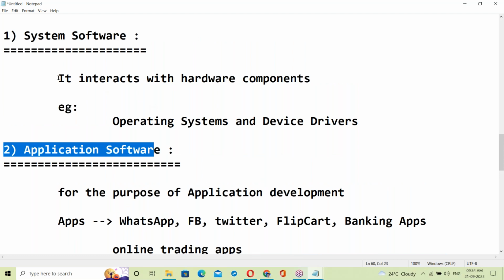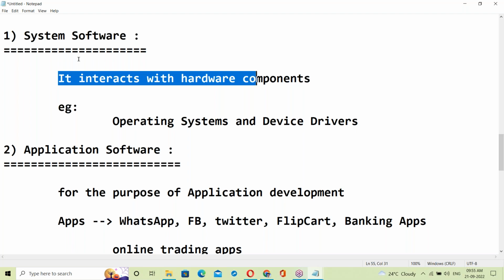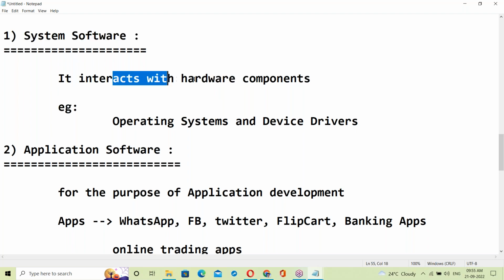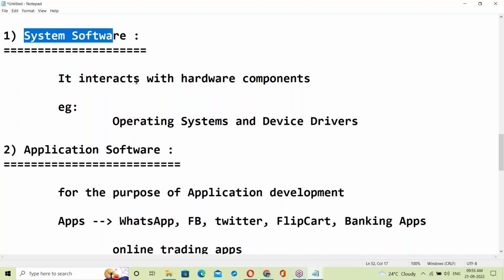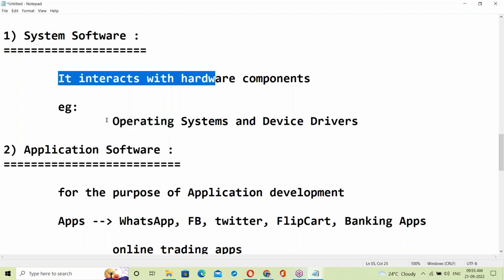See, software which interacts with hardware components is system software. Only operating systems can interact with hardware components.